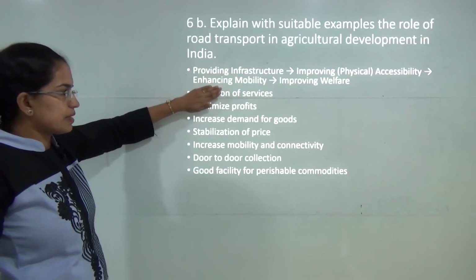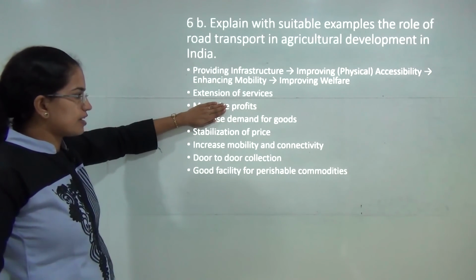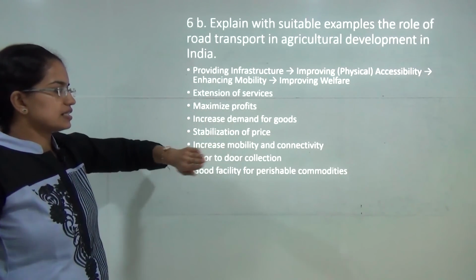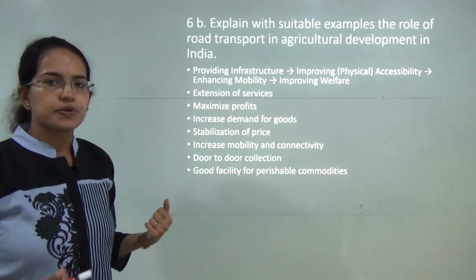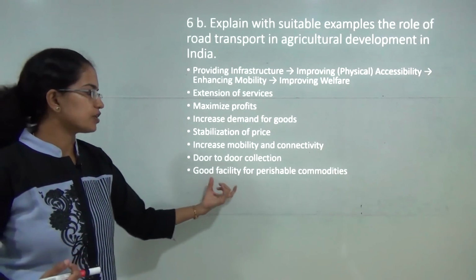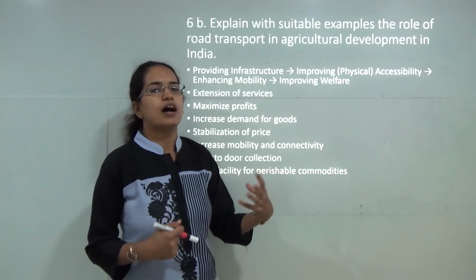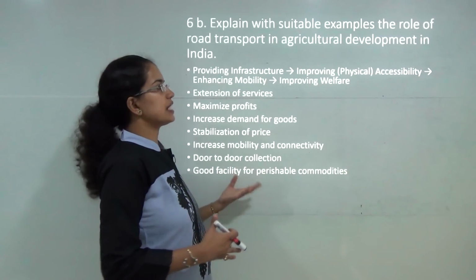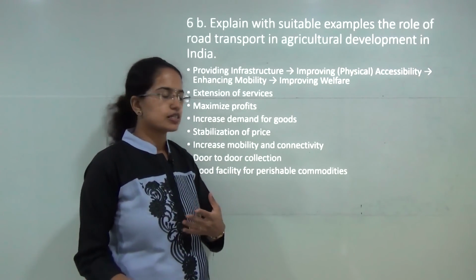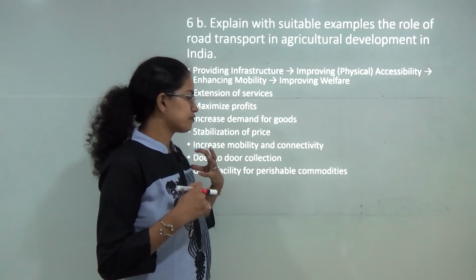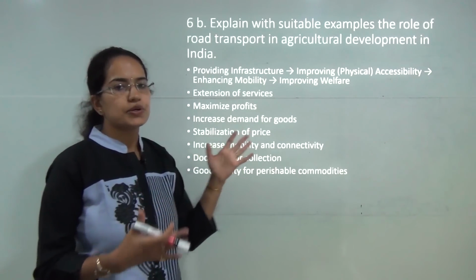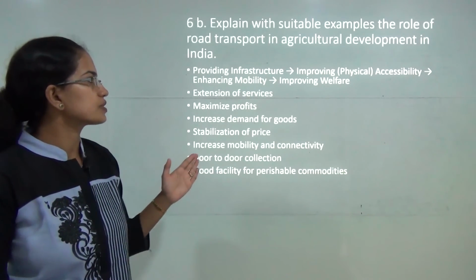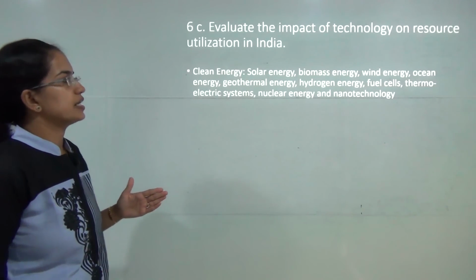This would lead to maximizing of profits, increase in the demand for goods, price stabilization, then you would have good connectivity, it would promote door-to-door collections, and specifically perishable commodities like fruit and vegetables as well as dairy products would have good subsistence if you have good road connectivity or good transport provided to the rural areas.